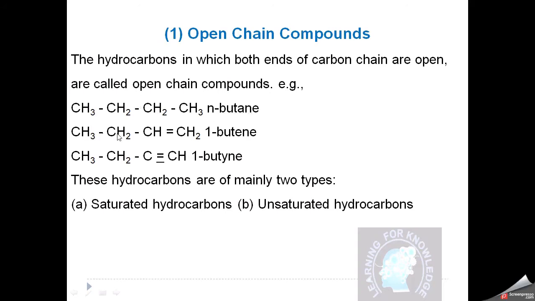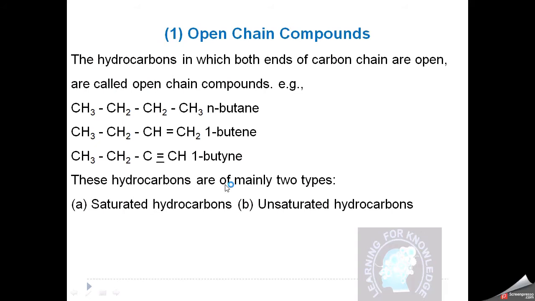And then this is an example from alkenes. It has one double bond but both ends are still open, so this is called 1-butene. And this is from alkynes and this is called butyne. You can see that as the type of bond changes, the name also changes. This type of naming we will study later in the nomenclature lectures.